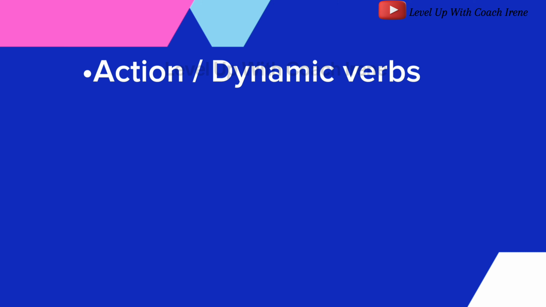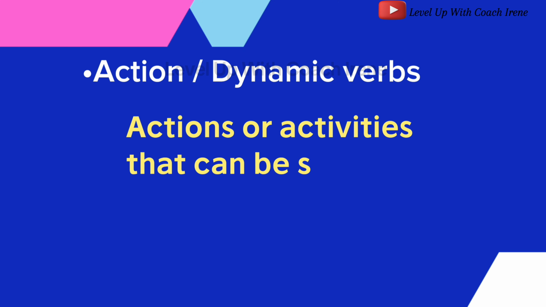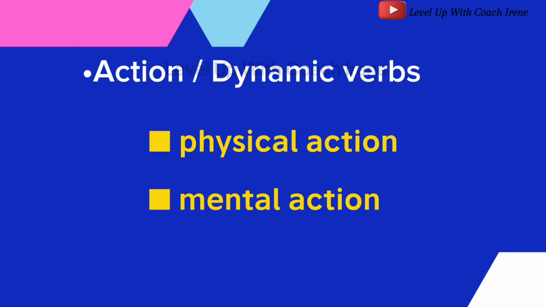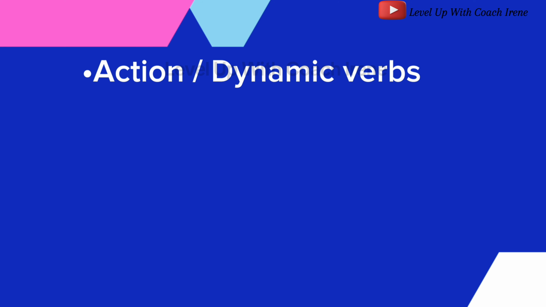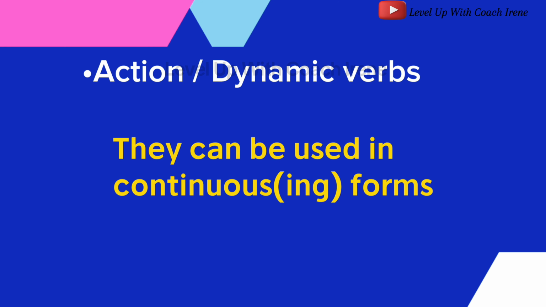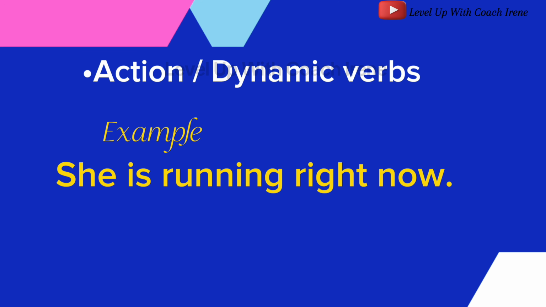Whilst action verbs refer to actions or activities that can be seen or done, these can include physical or mental actions. It can be used in continuous tenses to show that the action is happening at the particular moment. For example, she is running right now.